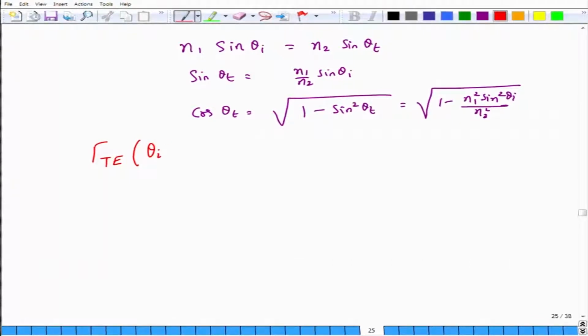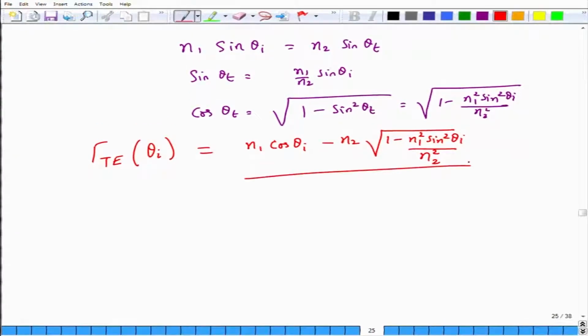Therefore, my new expression of gamma TE, which is a function only of theta i, the angle of incidence, assuming that n1 and n2 are constant of course, is given by n1 cos theta i minus n2 into cos theta t, which is nothing but the square root of 1 minus n1 squared sin squared theta i divided by n2 squared. This whole lot in the denominator will be n1 cos theta i plus n2 into the square root of this quantity, okay. So, the square root actually covers the entire argument, okay. So, please note that one.